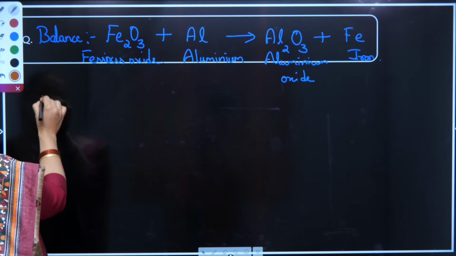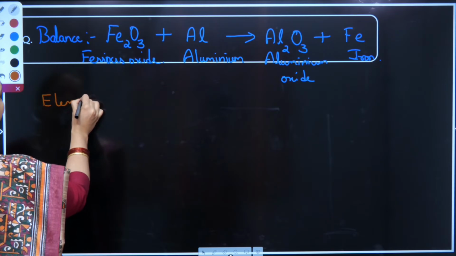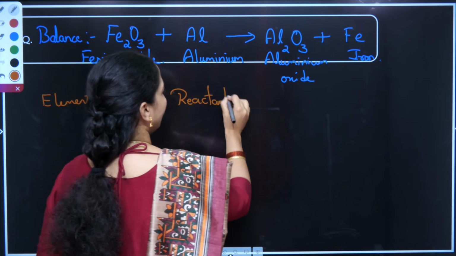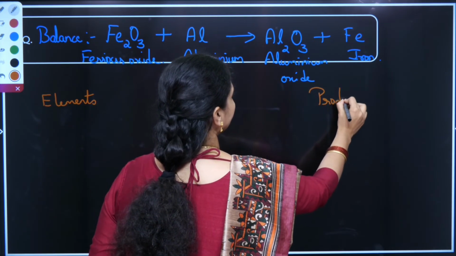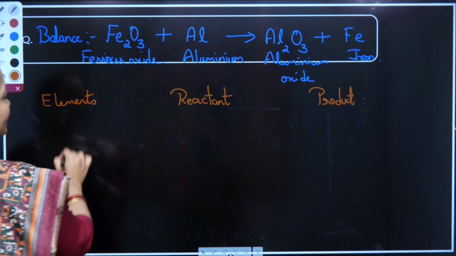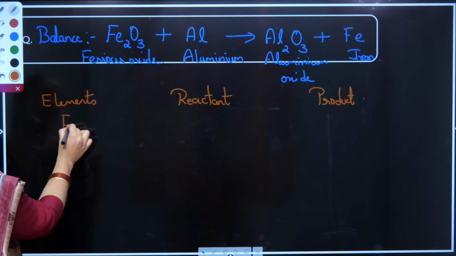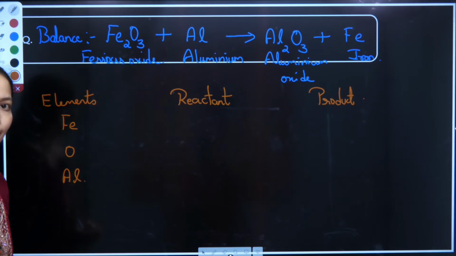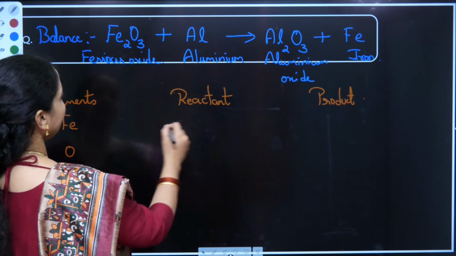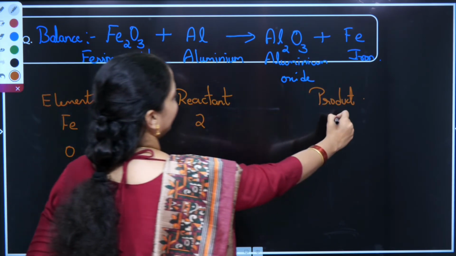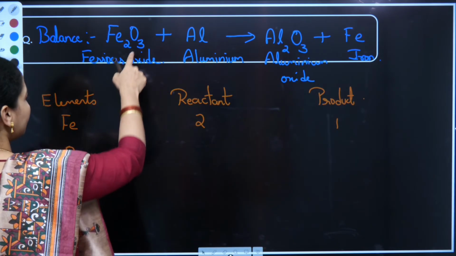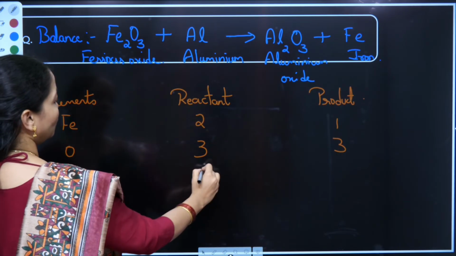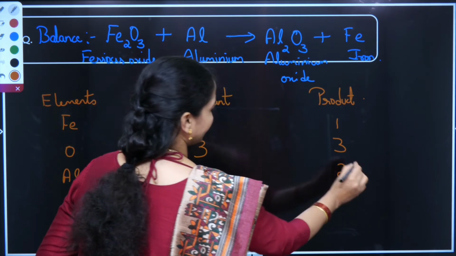As we all follow the same technique, this is my element side, this is my reactant side, and this is my product side. What do I have? The elements, can we name them? I have iron, Fe, oxygen and aluminium. Iron is 2 in my reactant side and 1 in my product side. Oxygen is 3 in the reactant side, 3 in the product side. Aluminium is 1 in the reactant side and 2 in the product side.